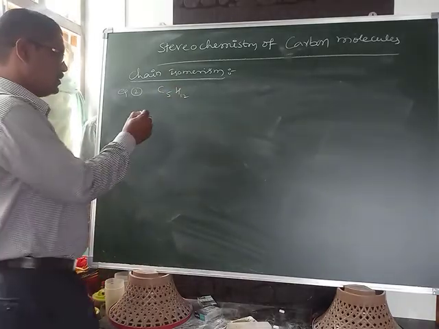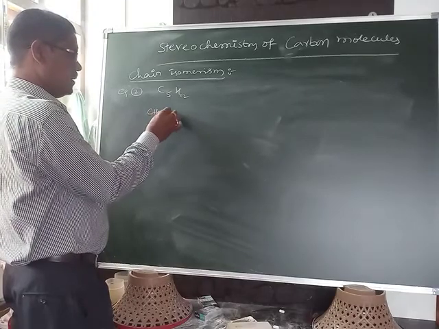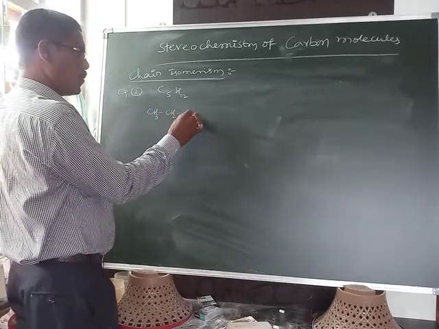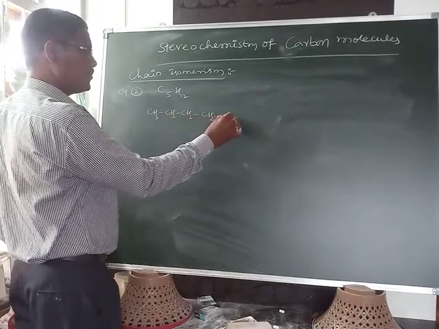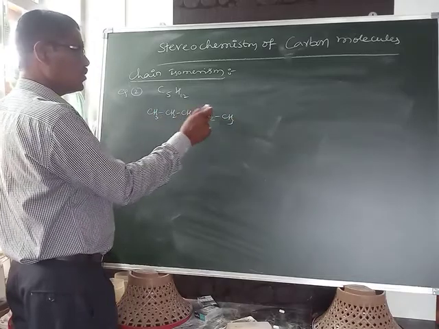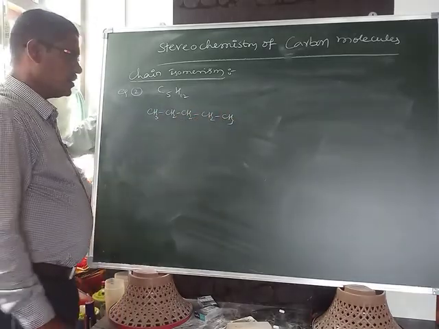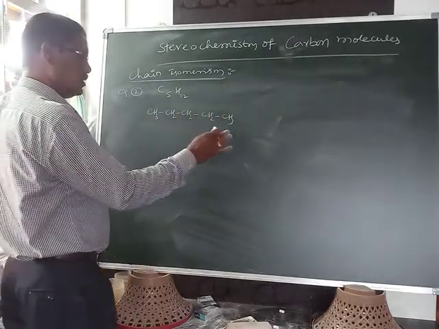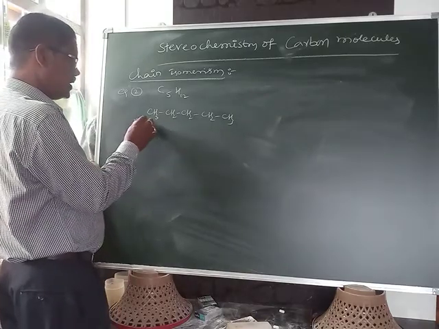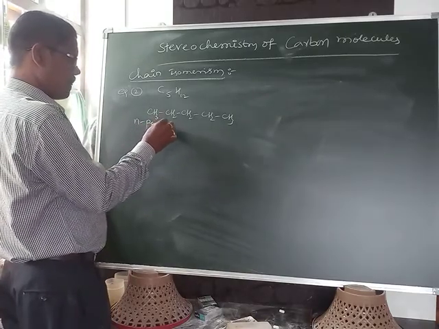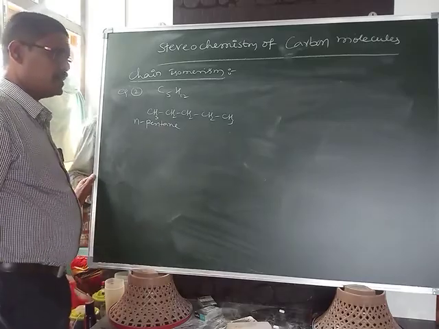C5H12. This is the straight chain, 1, 2, 3, 4, 5 carbons. This is N-pentane.